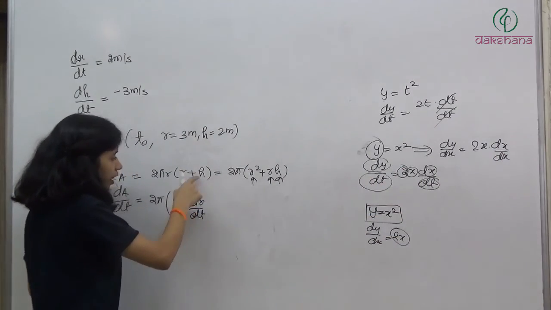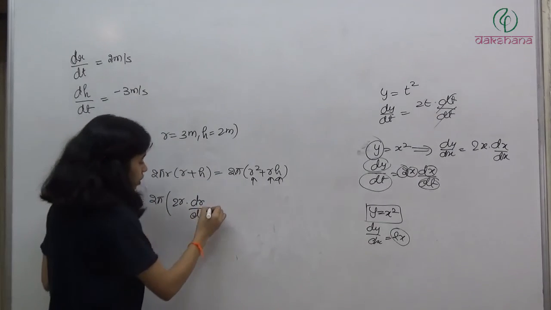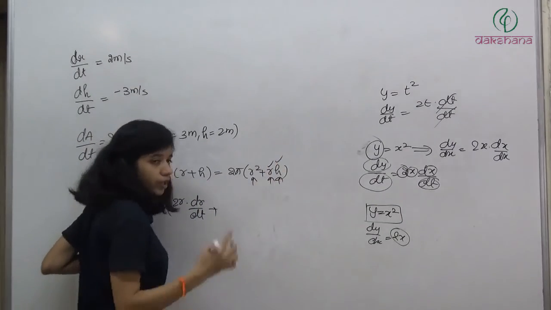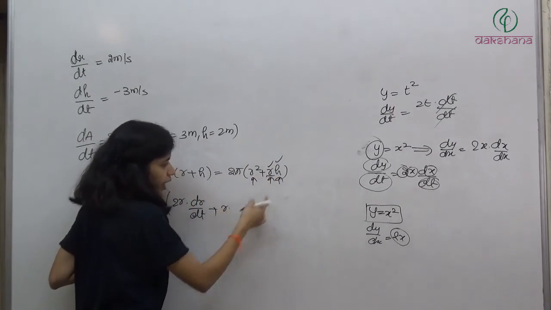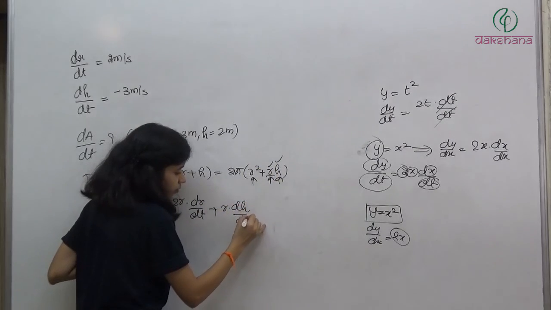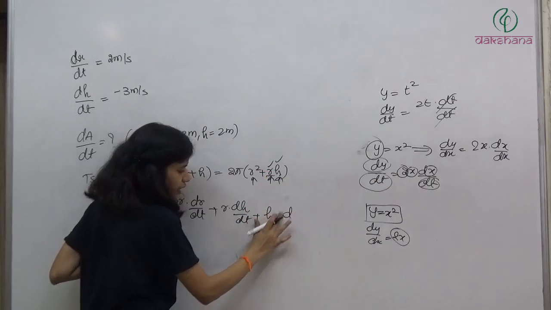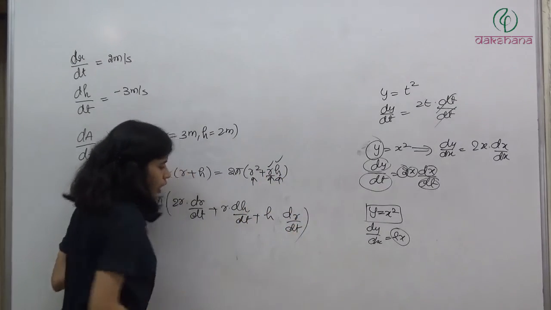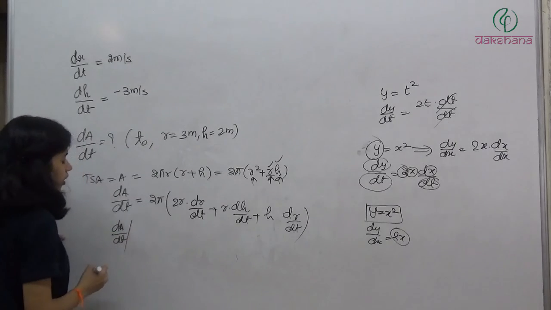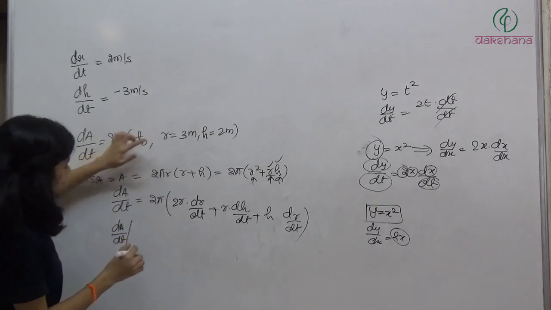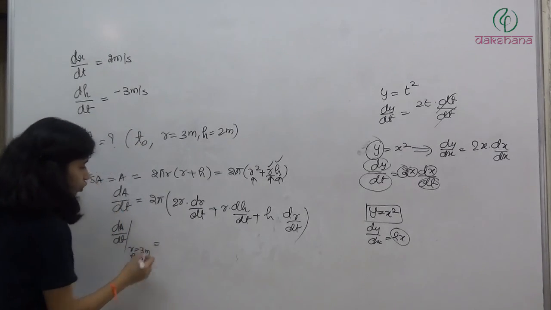So here we have r, h and A, and we are differentiating with respect to time. So ये term भी आएगा. Now in this case we have two different functions, r and h. So first keep this constant and differentiate this. Plus, second, keep this constant, into differentiate this. Now we have all the values. dA by dt कब हमें find out करना है? When this r has become 3 meter and h has become 2 meter. So we have all the values.